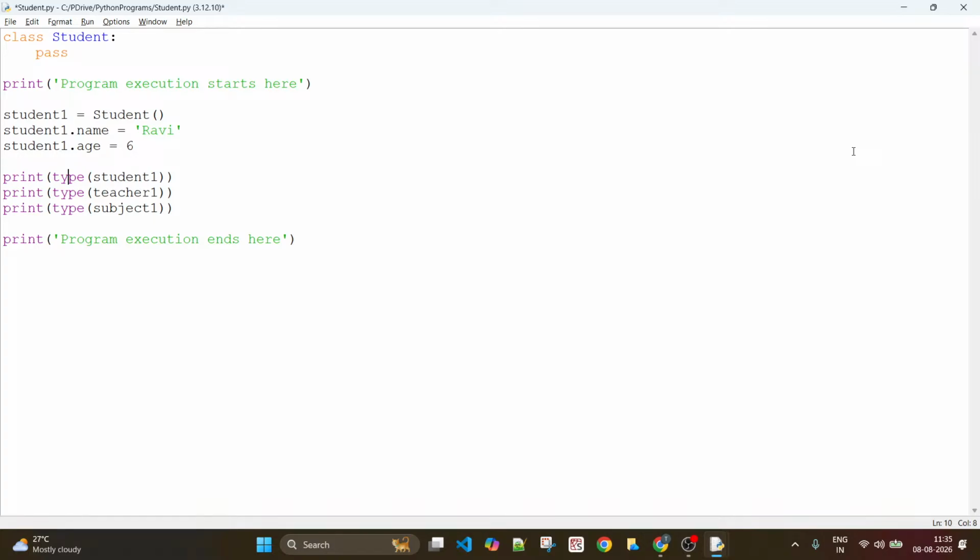And you can now go ahead and print student one dot, and from student one, what is it that you want to look at? Name, for example. I want to know the name of this student. So you can print student one dot name, and you can also print student one dot age.